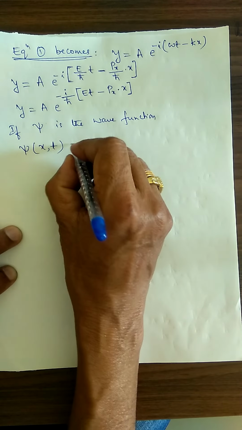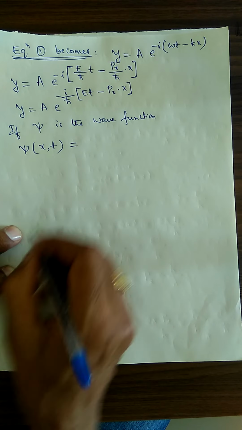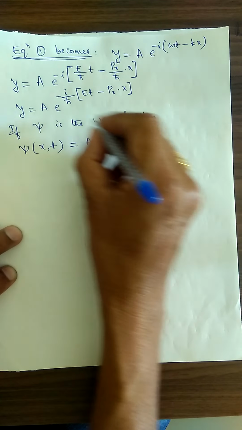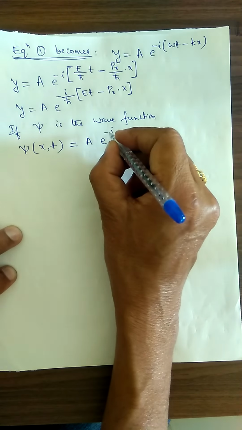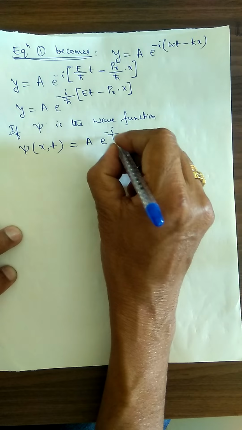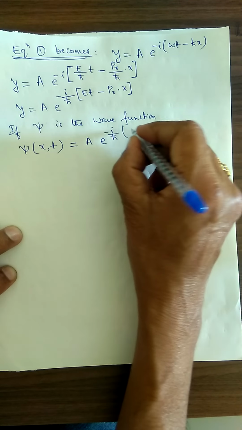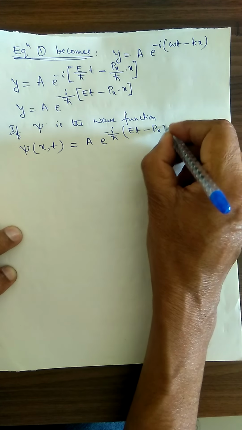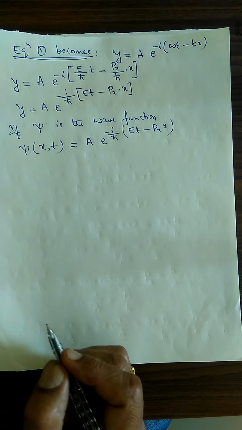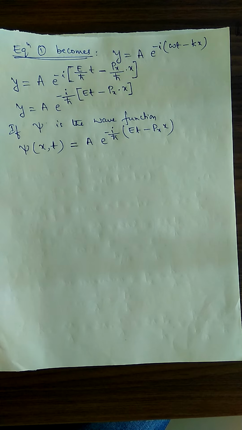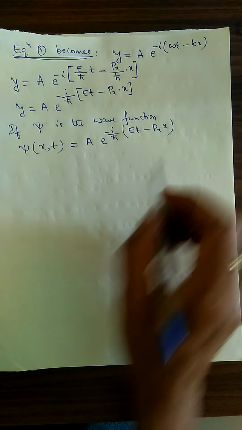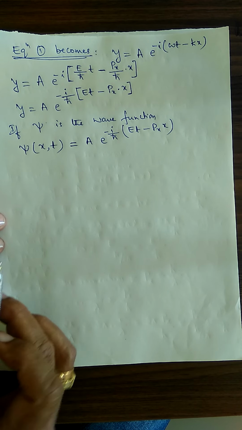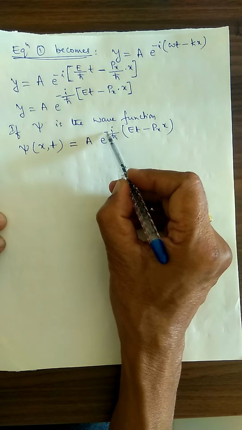That is equal to A into e to the power minus i divided by h cross into Et minus px into x, or x into px, no problem. If you get confused here, x into px also you can write. Now, I am going to remove this negative sign.